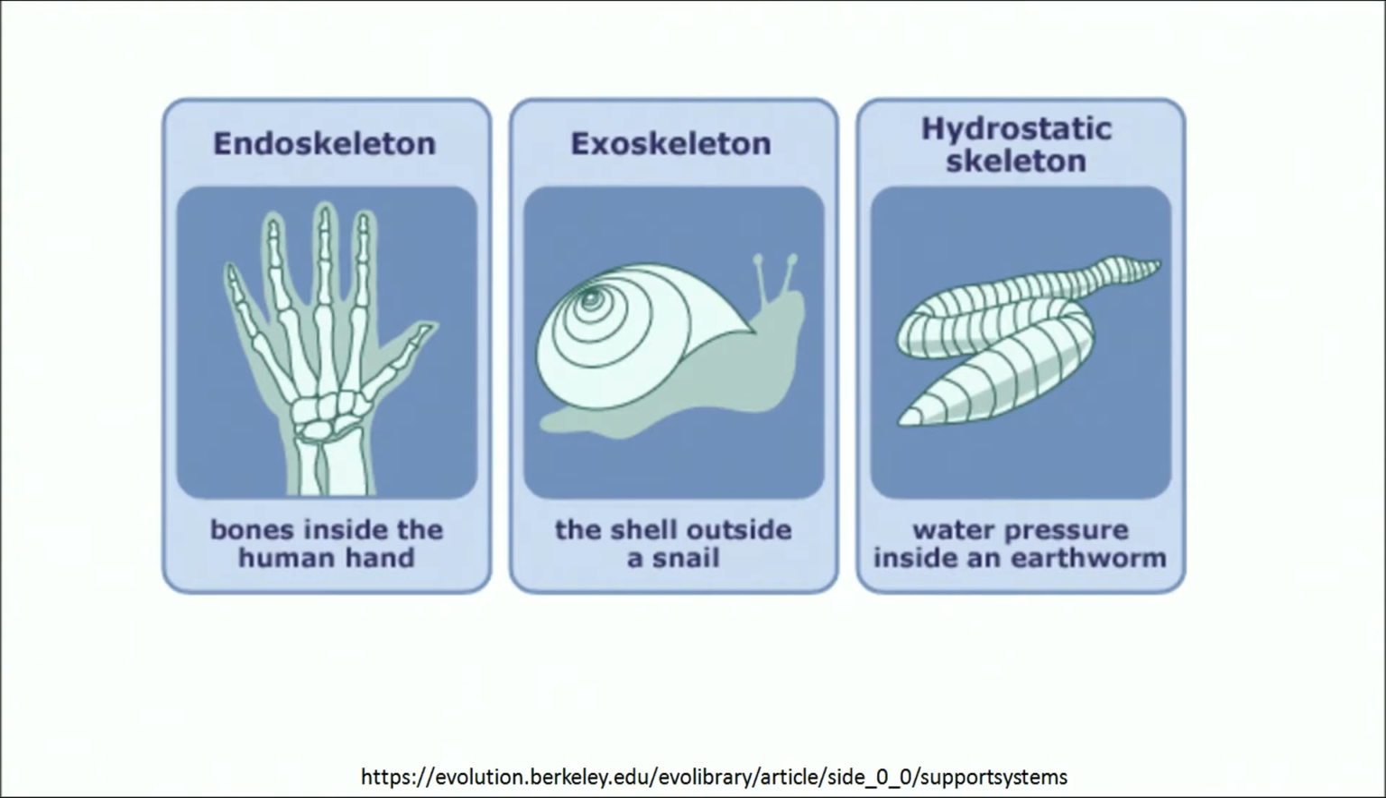The endoskeleton is the bones inside the human hand or in our body, the whole skeleton system. The exoskeleton is the outer covering, like the shell outside a snail. The hydrostatic skeleton is the one with water pressure inside, like in the earthworm, and it protects the internal side of the body. So, the first one is the hydrostatic skeleton.